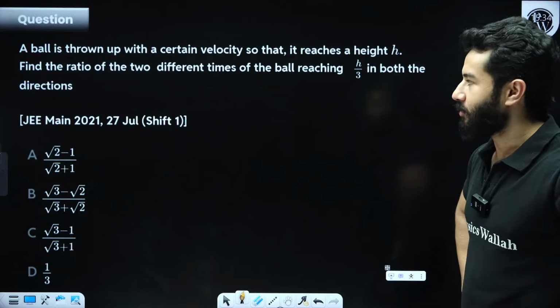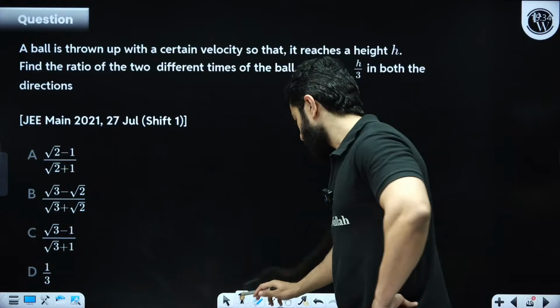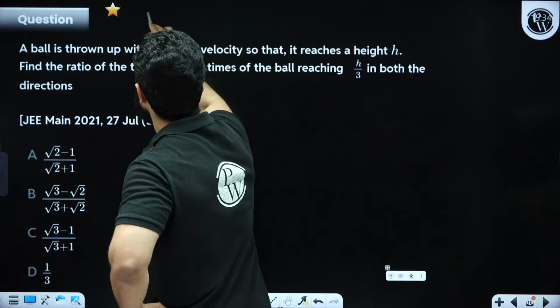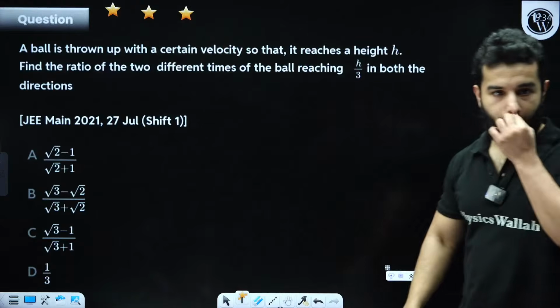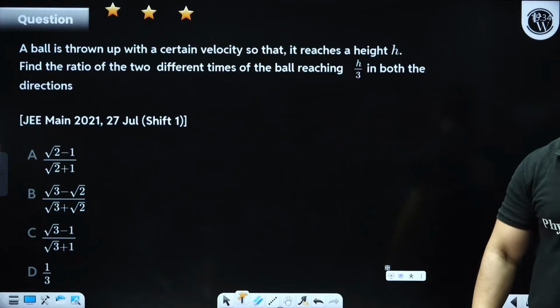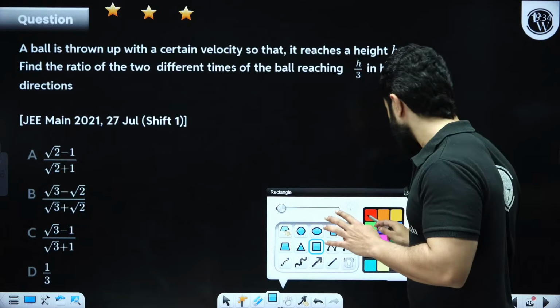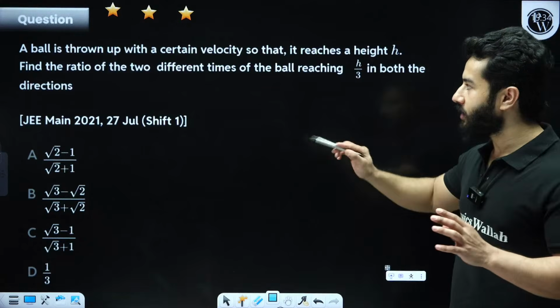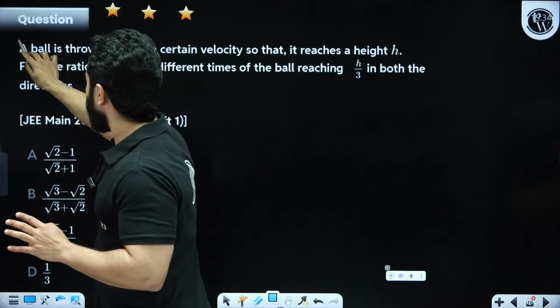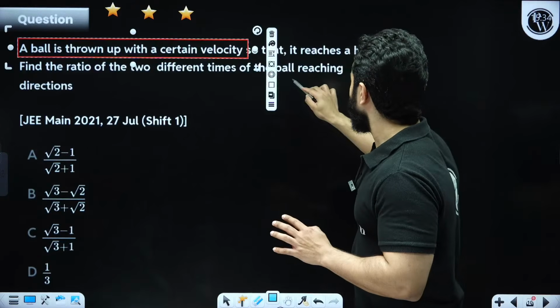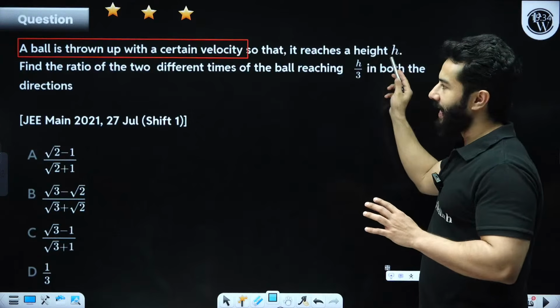Let's see this problem. This is a nice question, my dear friends. Okay, and I'll help you in this one. The question is saying a ball is thrown up with a certain velocity so that it reaches height h.